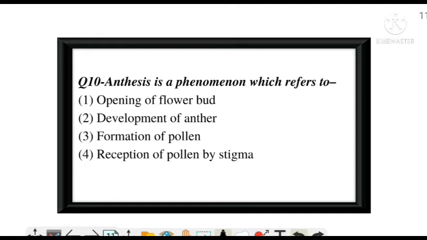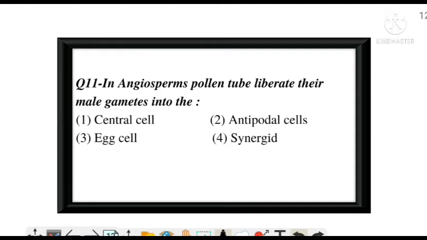Anthesis is a phenomenon which refers to... and the correct answer is option number A, opening of the flower bud is known as anthesis. Next question. In angiosperms, the pollen tube liberates its male gametes into...